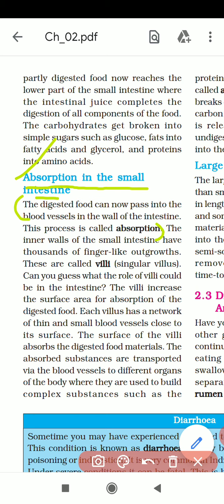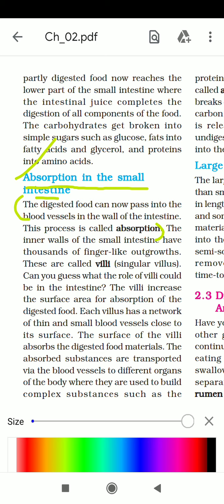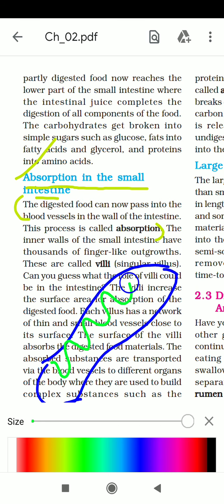The inner walls of the small intestine have thousands of finger-like outgrowths. These are called the villi. So what do you mean by villi? Suppose this is the tube-like small intestine, and from the inner wall of the small intestine, finger-like outgrowths are there.